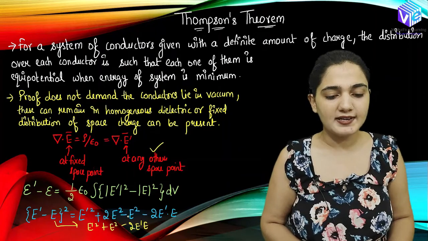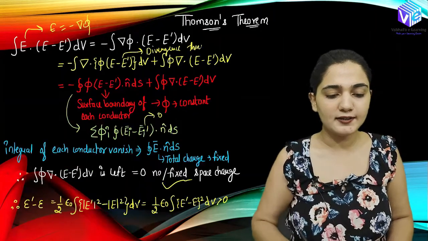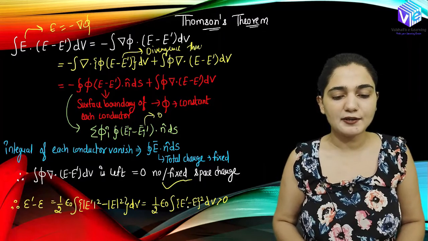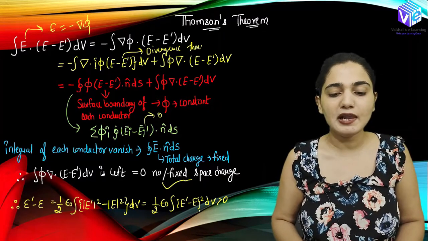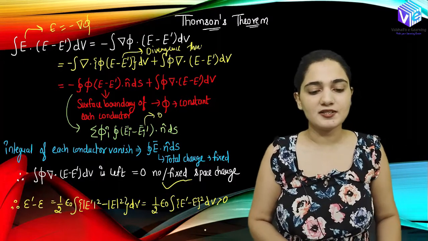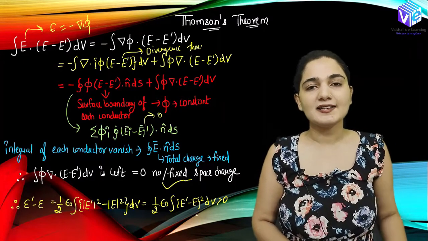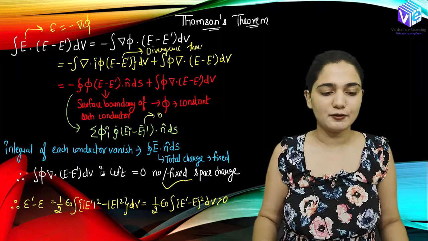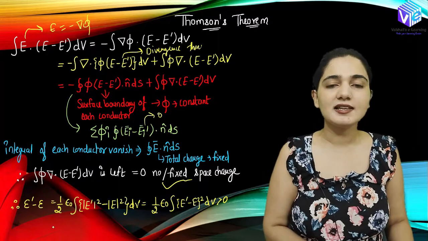E dash square minus E square. These two terms are the only terms which are left. So now I can represent half epsilon naught E dash minus E square dV will always be greater than 0, and this is Thomson's theorem, right? So if I consider the self energy also, then it is always greater than 0. Now here this E is the self energy, right?